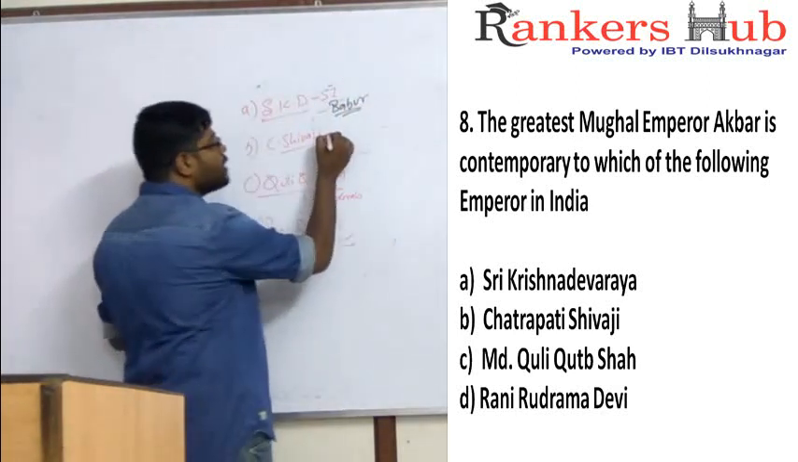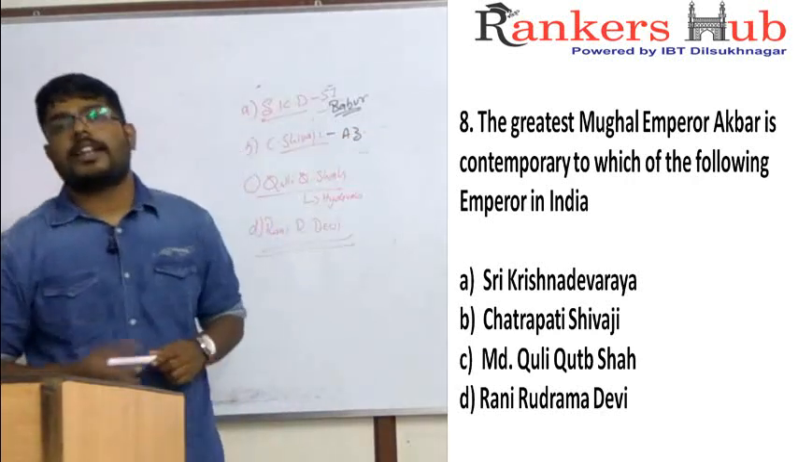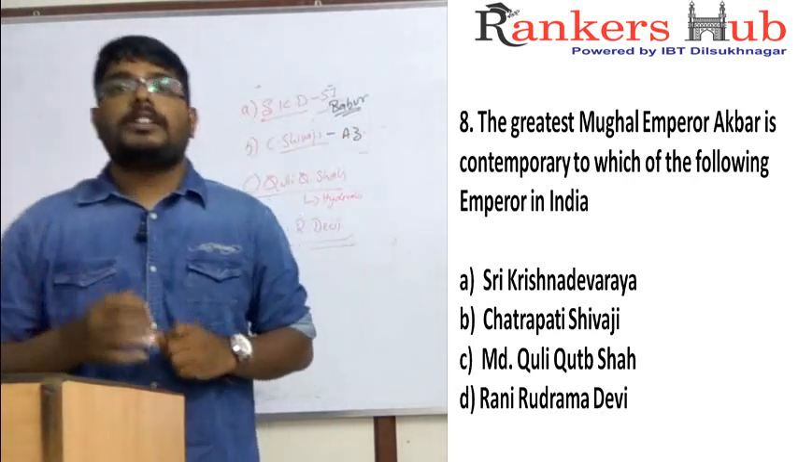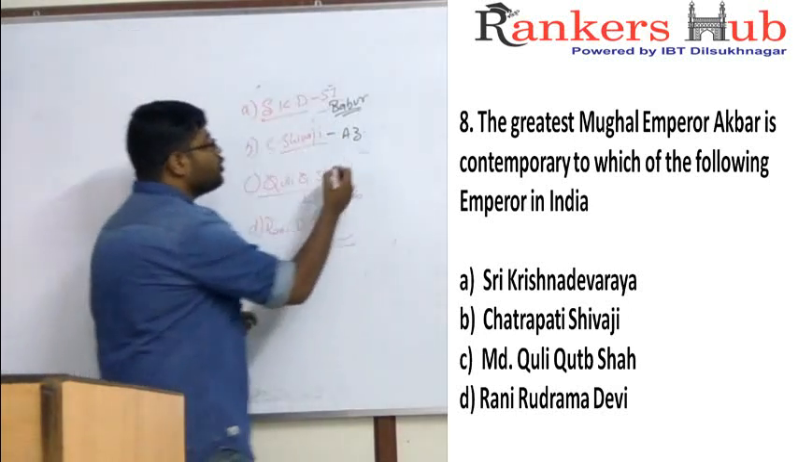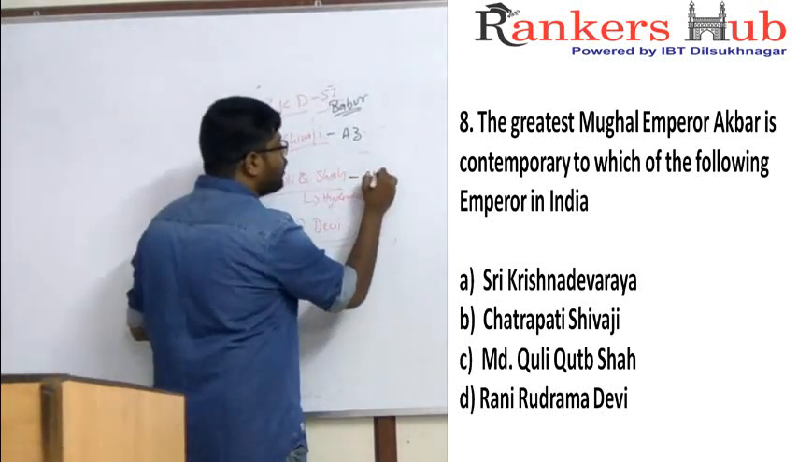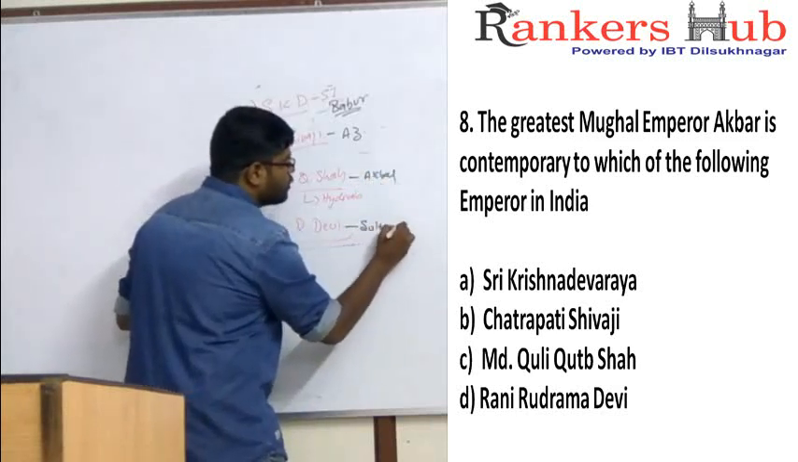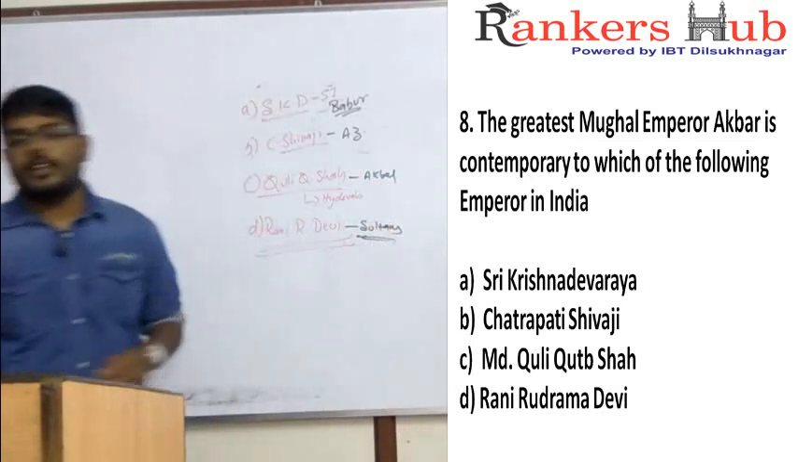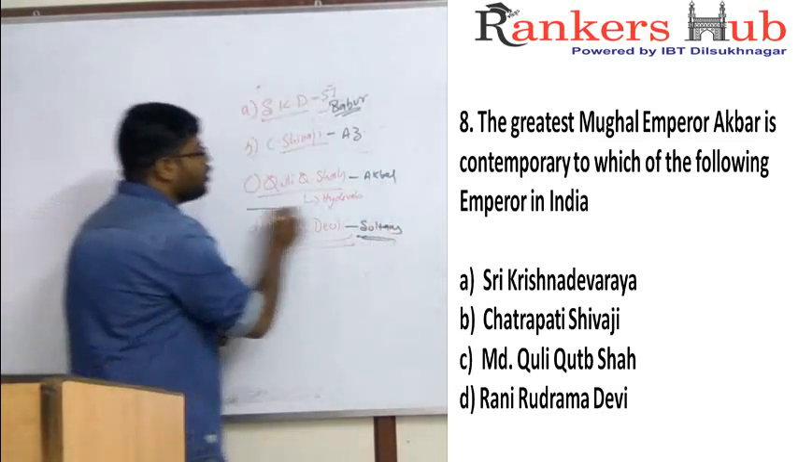And Chhatrapati Shivaji is the contemporary of Aurangzeb, and Aurangzeb is the great grandson of Akbar. That means Shivaji is very much younger than Akbar, and Quli Qutub Shah is a contemporary of Akbar, and Rudramadevi is a contemporary of many sultans. So now what is the answer? Answer is C. Quli Qutub Shah.